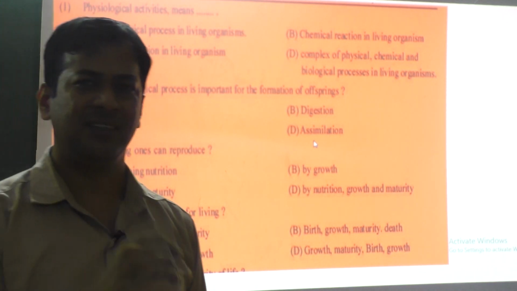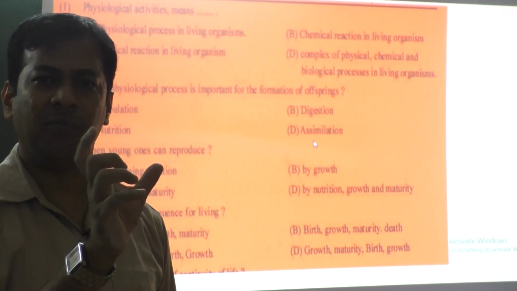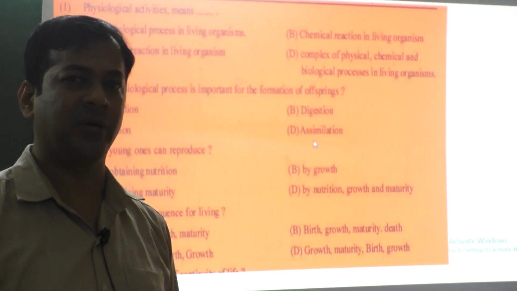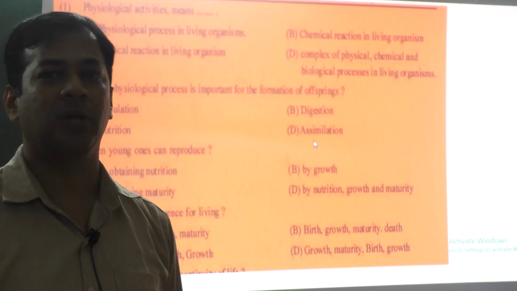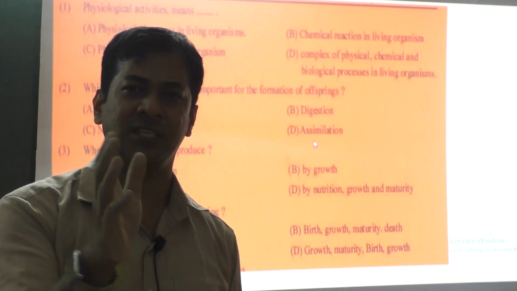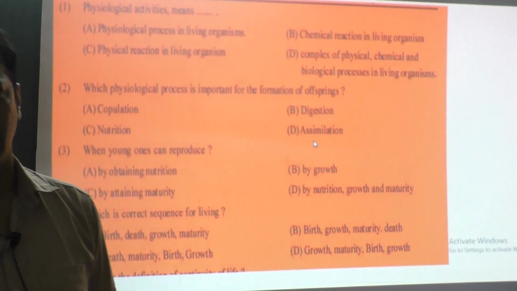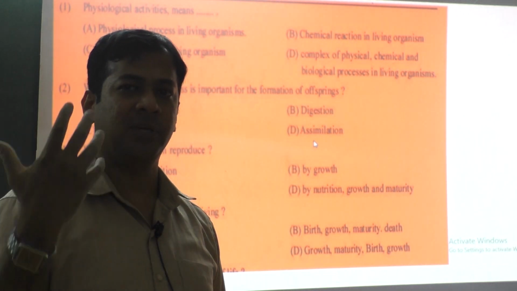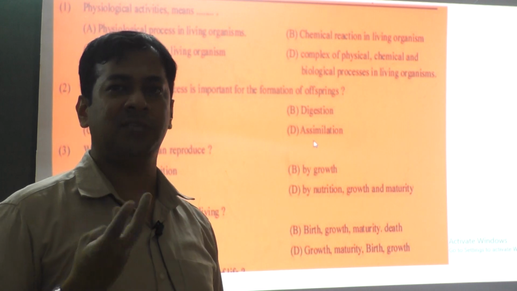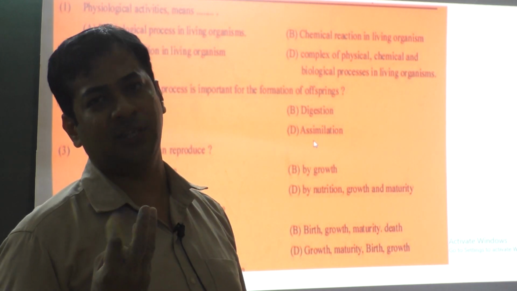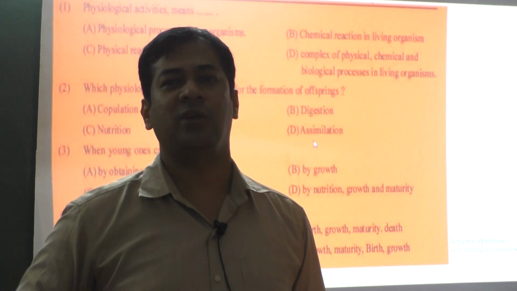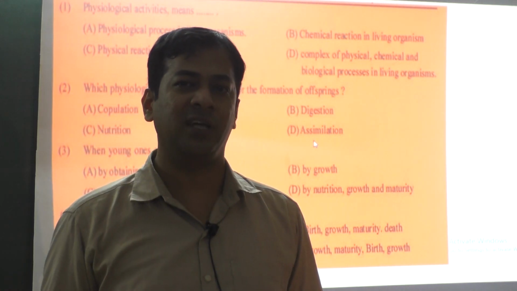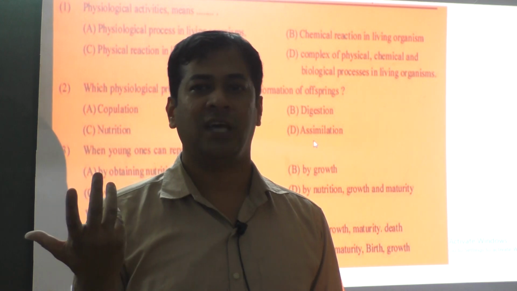You have already learned this under the heading metabolism. It is the sum, the collection of all the biochemical processes happening in the body. You have learned plant physiology and animal physiology separately. Whatever happens in the entire animal becomes animal physiology, like respiration, breathing, circulation, muscular activities, endocrine glands, excretion.